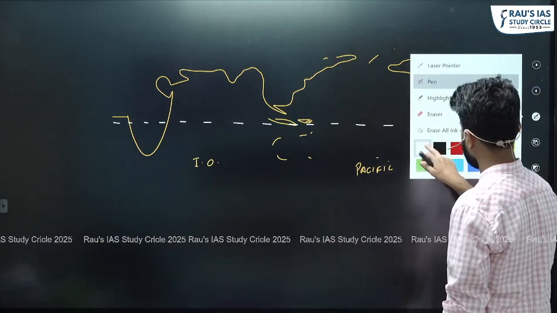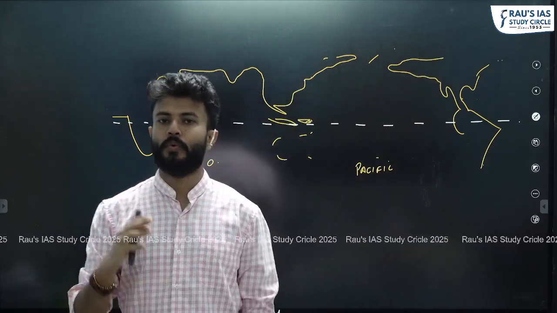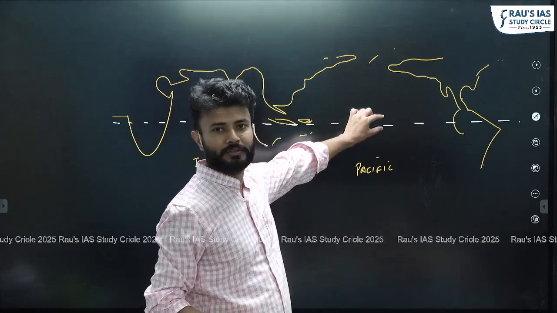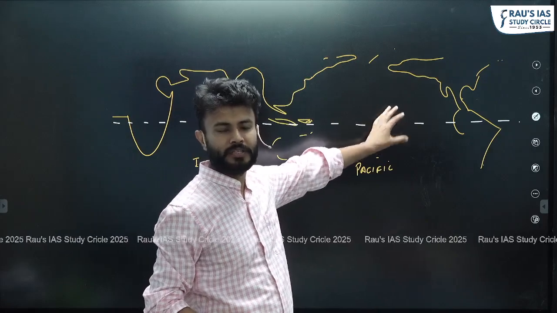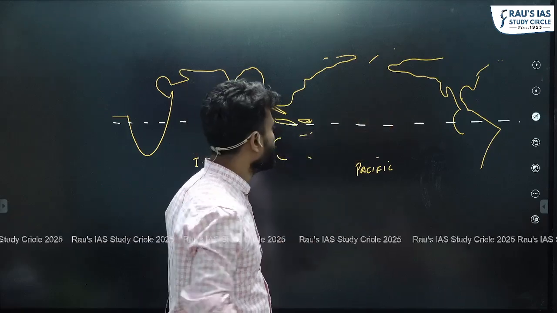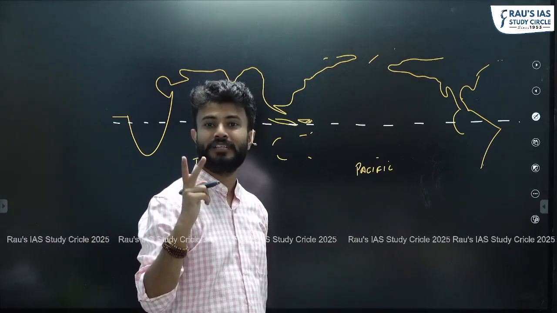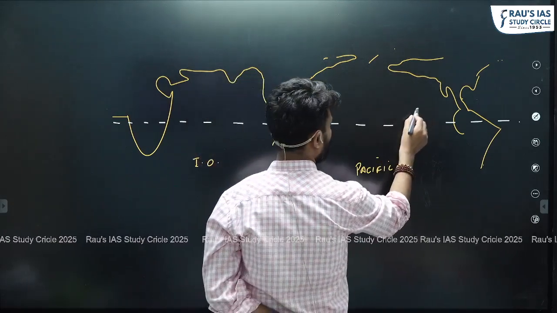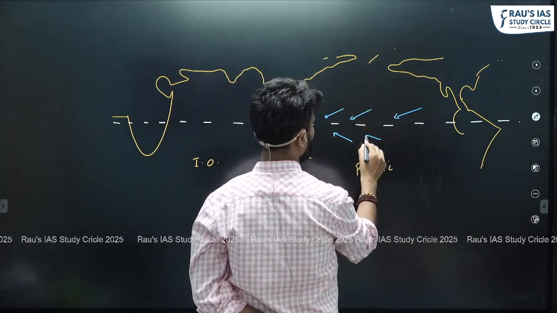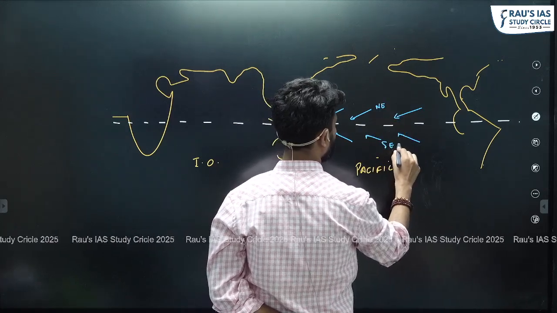We are aware of the wind patterns in this area in a normal situation. What happens in a normal situation? We know that if this is the equator, we are talking about the tropical latitudes, Tropic of Cancer and Capricorn. So in this tropical region, between these tropics, which type of permanent winds do you have? You have trade winds, which are northeasterly winds. That means the winds are moving in this direction, northeasterly trades, and here you have the winds in this direction. So these are northeasterly trades, these are southeasterly trades.